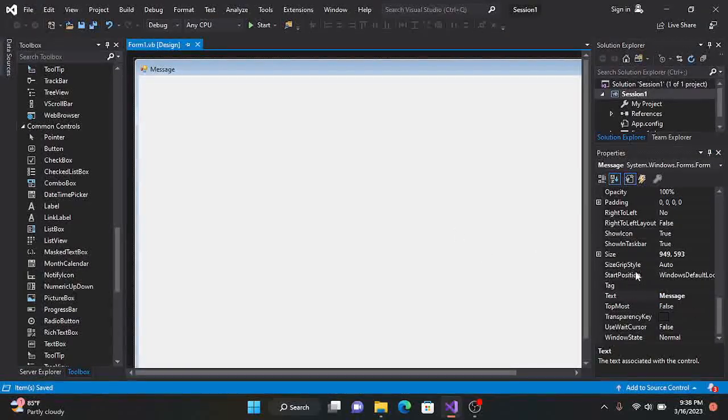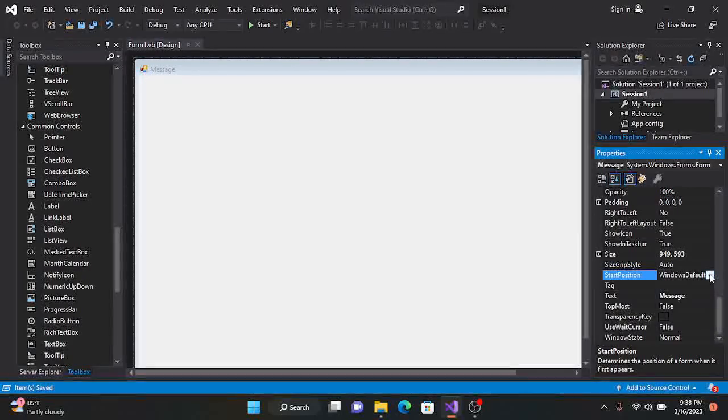You can see start position and say Windows default location. Now you always have to make sure that when you run your code, the Windows displays on the center screen, not on the left corner. So I tap here center screen, and then I type Ctrl+S just to save it. So these are some of the default things you always have to do when you are running your code.